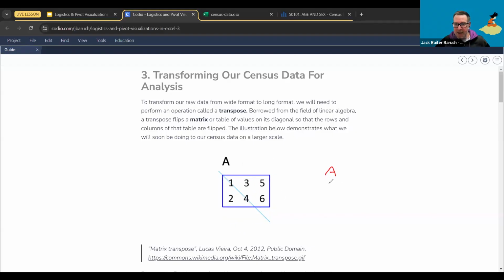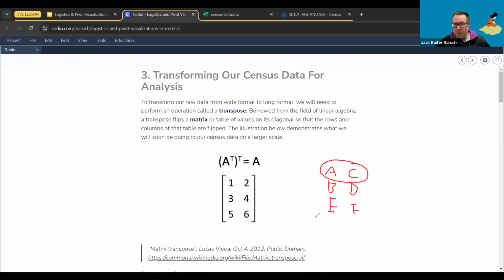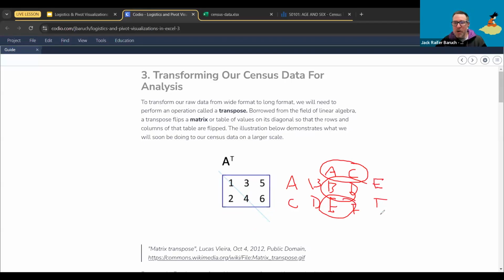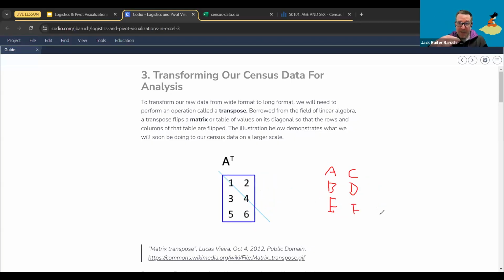So again, if you imagine that you had A, B, C, D, E, F, this would become the first column, so this would be A C. This will become the second column, so this will be B D, and this will become the third column. I didn't leave enough space, so this will be E F. So in other words, we are not just flipping it on the side. We reorganize it, so instead of being columns or rows, we're transforming into rows and columns. We're just switching the order of the elements, but they have to keep the same structure, which is very important.